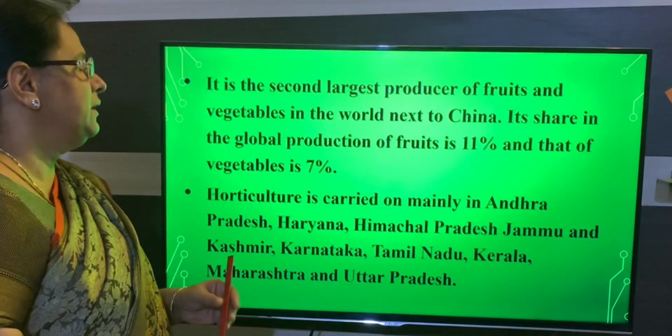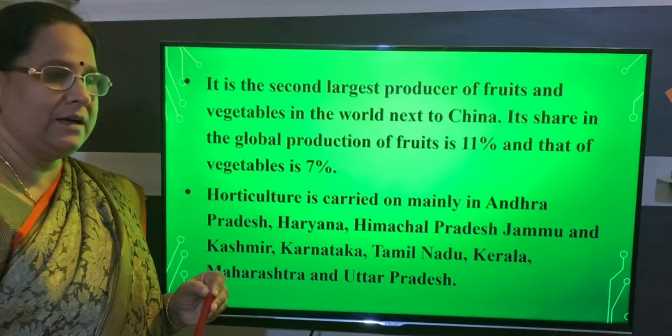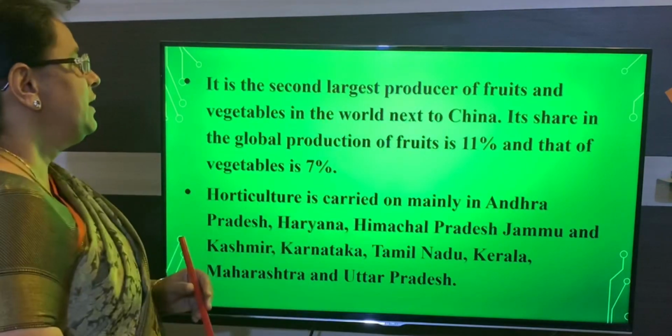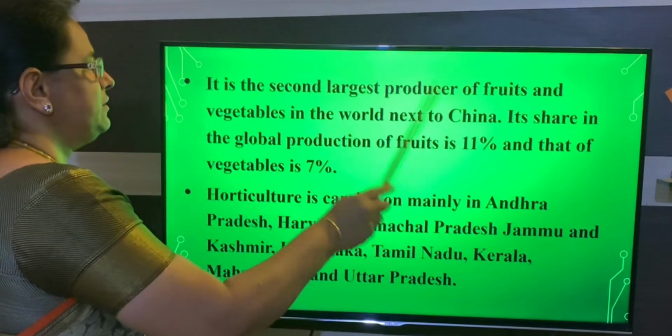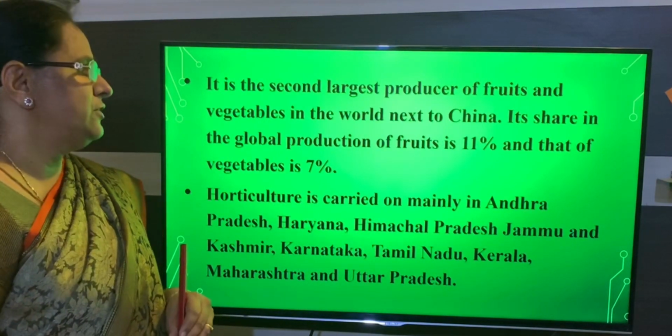Horticulture is mainly produced in different states in India. India stands second largest producer of fruit and vegetable next to China. That means China is first and India is the second largest producer of fruits and vegetable.